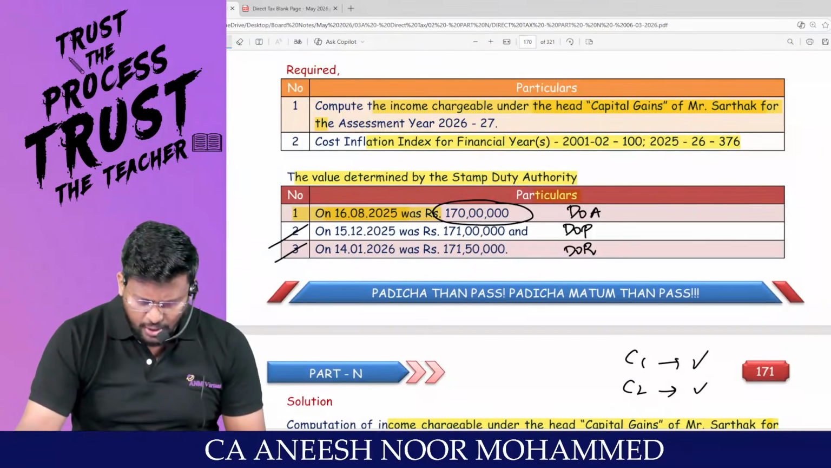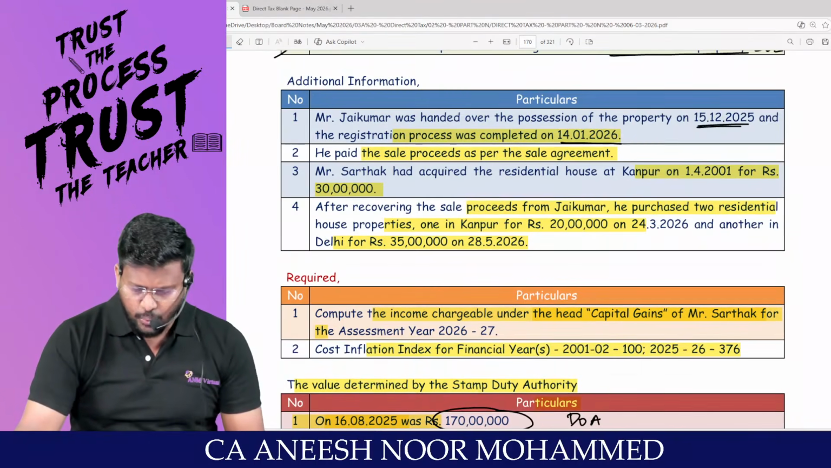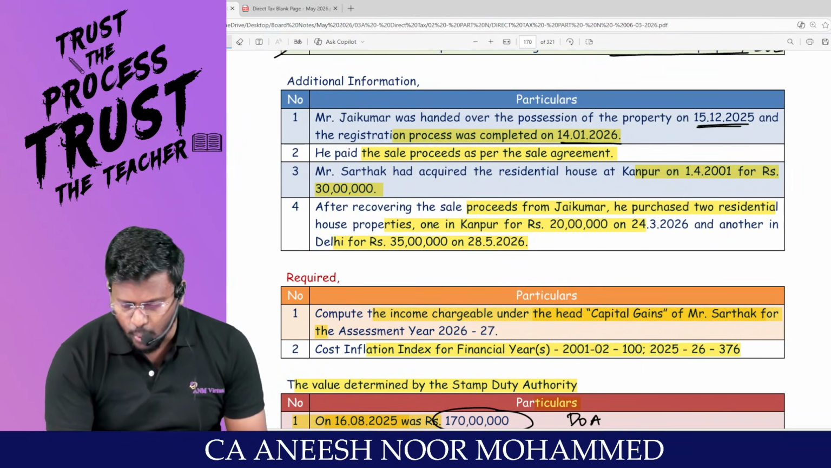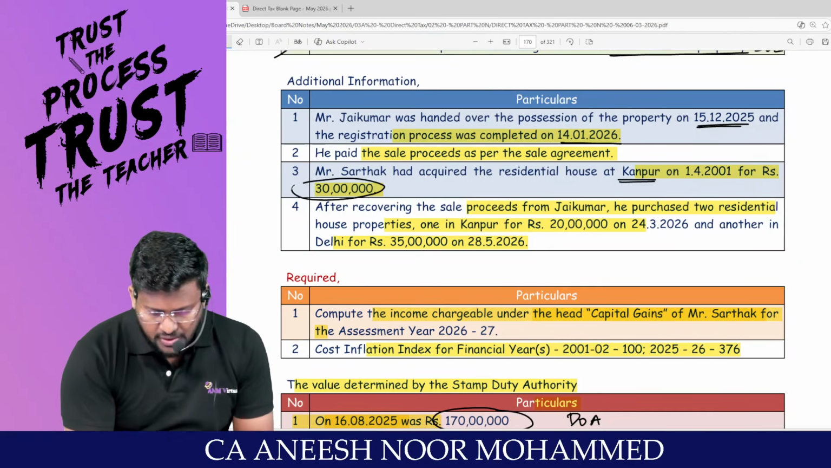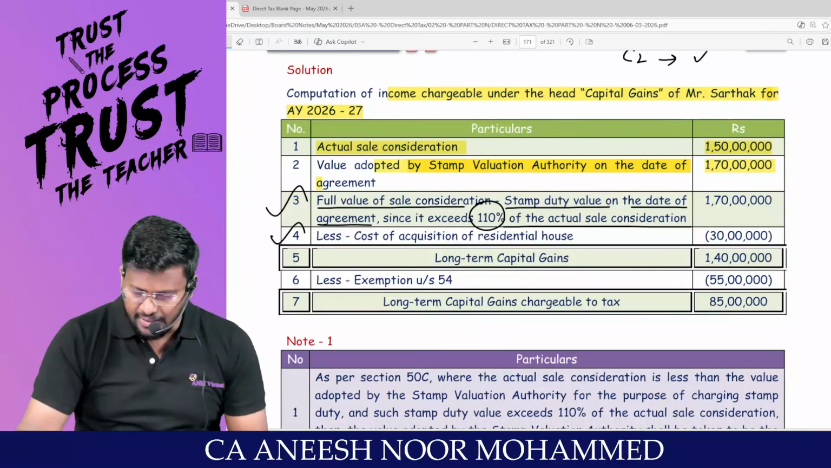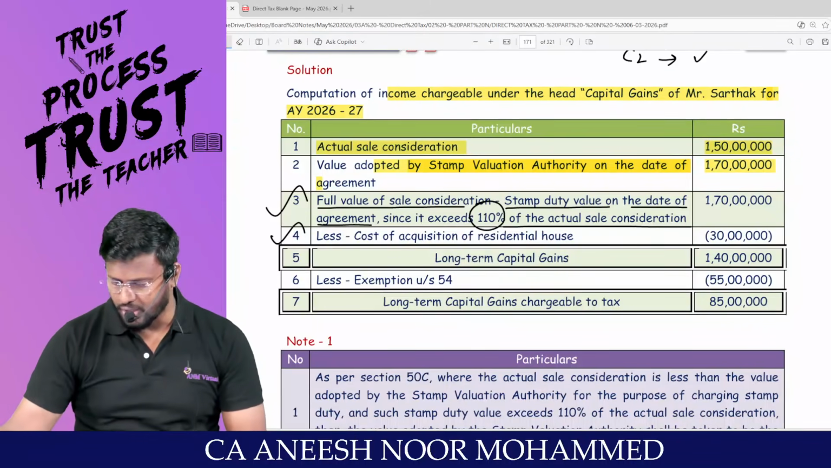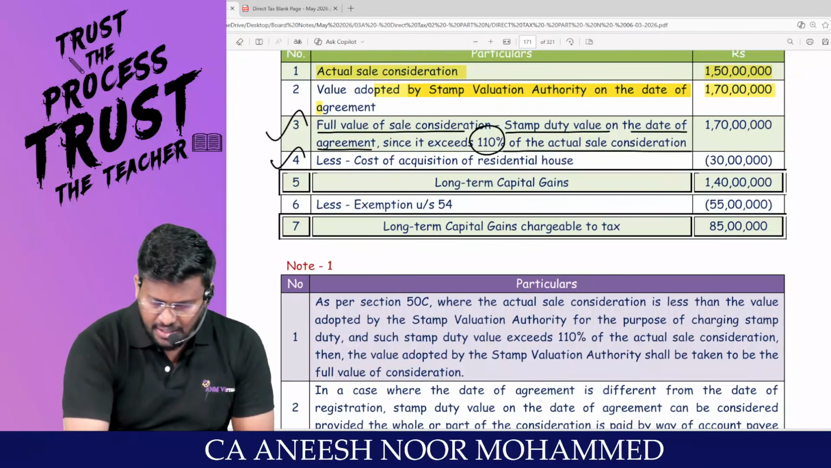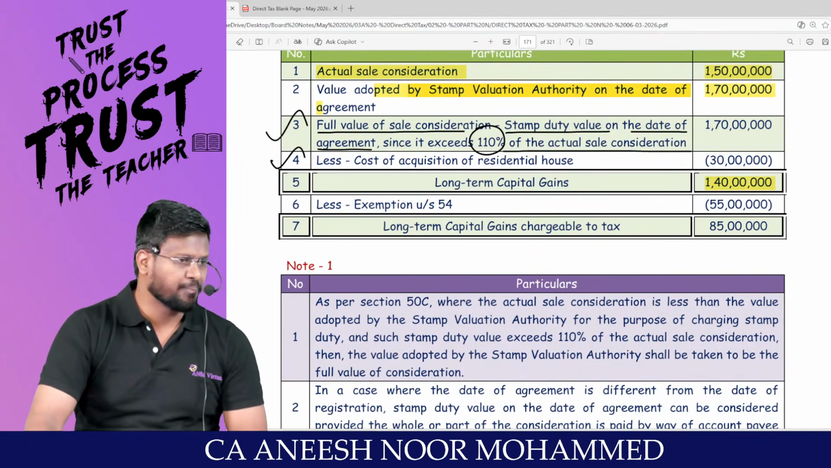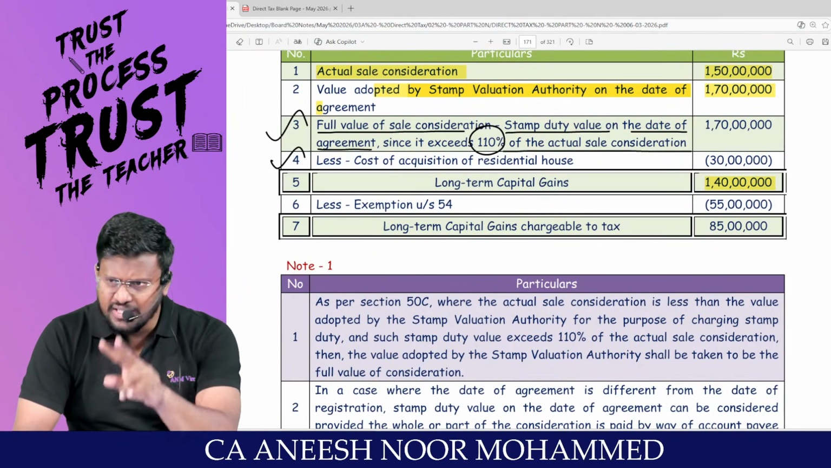The cost of acquisition of the house is 30 lakh, which has been clearly given in the question. Because Mr. S has acquired the residential house at Kanpur on 1/4/2001 for how many lakh? So that 30 lakh, we can take as cost of acquisition. Am I right, sir? Then you will have long-term capital gain of 1.4 crores. Is that 1.4 crore less than 2 crore?